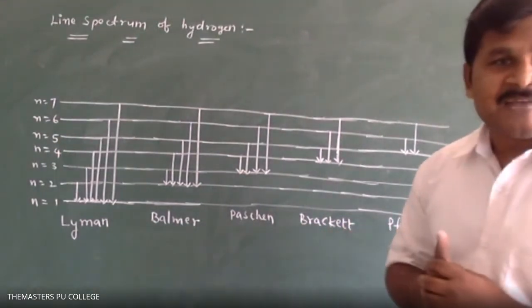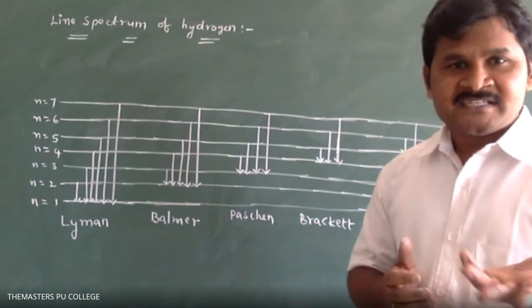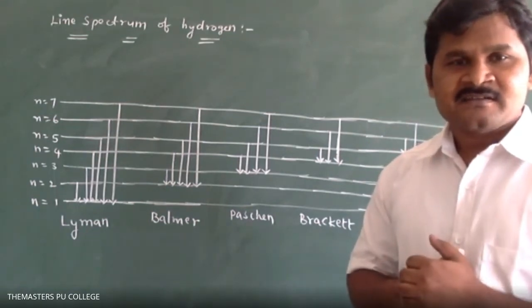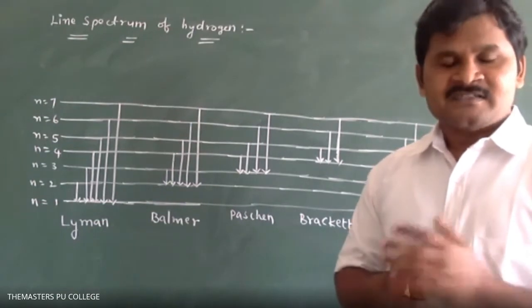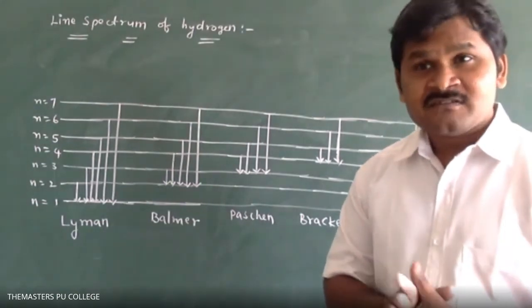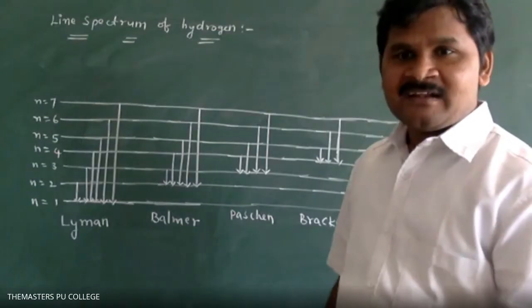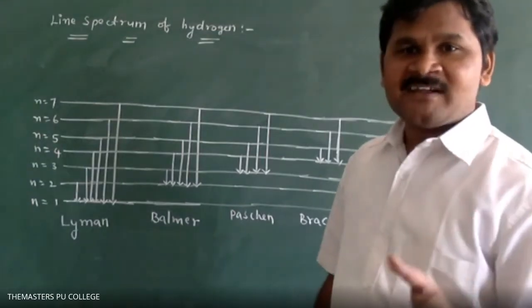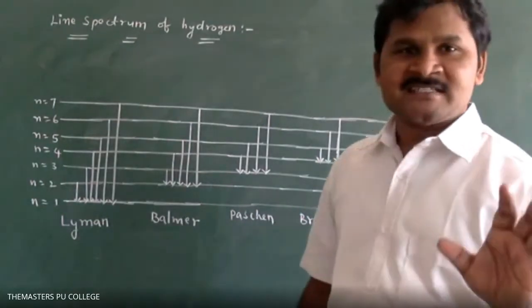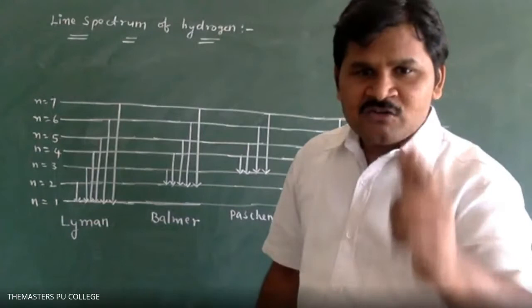When will we get the Lyman series? Say the definition. If an electron jumps from any higher level to n equal to 1, the ground level, that is called the Lyman series. Here for the Lyman series, n is equal to 1, you have to fix.